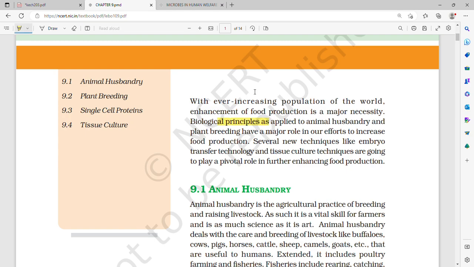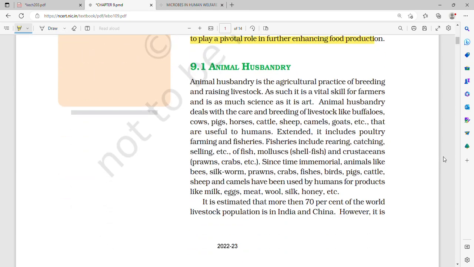Biological principles as applied to animal husbandry and plant breeding have major roles in our effort to increase food production. Several new techniques like embryo transfer technology and tissue culture techniques are going to play a pivotal role. So we are going to study about this ahead. Firstly, animal husbandry. What is animal husbandry?